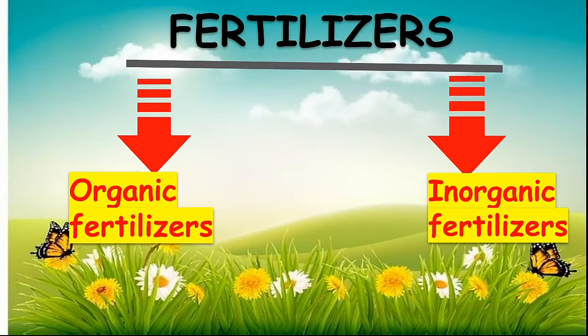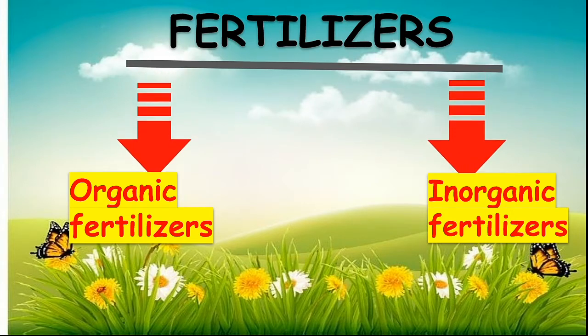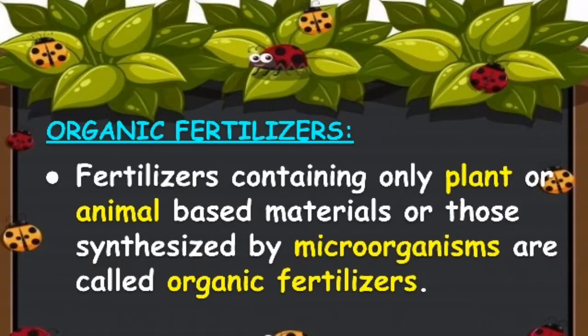Children, fertilizers given to plants can be classified into two. They are organic fertilizers and inorganic fertilizers. First, let's see organic fertilizers.